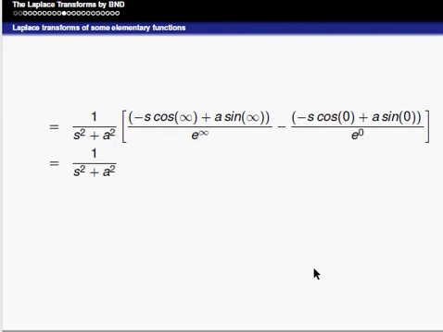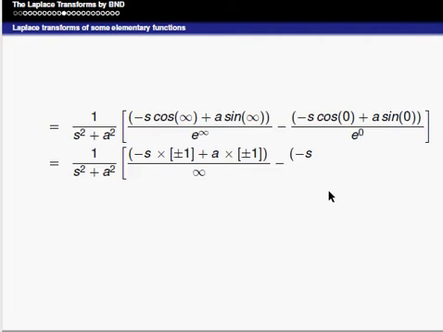It can be written as 1 by s square plus a square of minus s into cos infinity, which lies between plus or minus 1, and a into sin infinity, which lies between plus or minus 1, divided by infinity, since e power infinity is infinity, minus minus s into cos 0 is 1 plus a into sin 0 is 0.